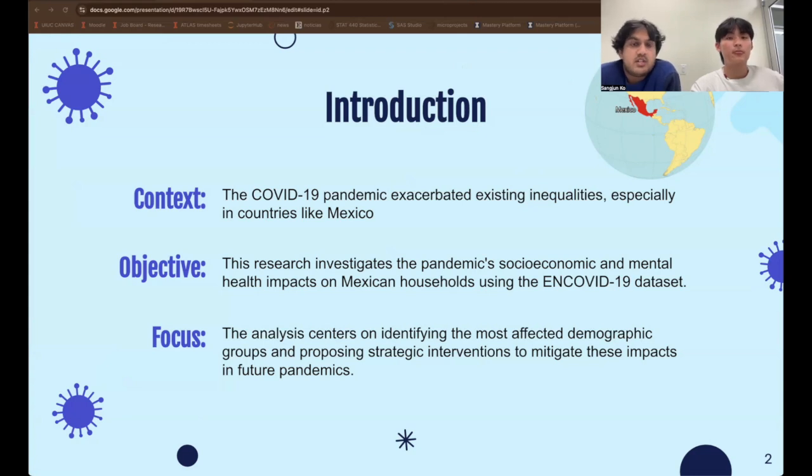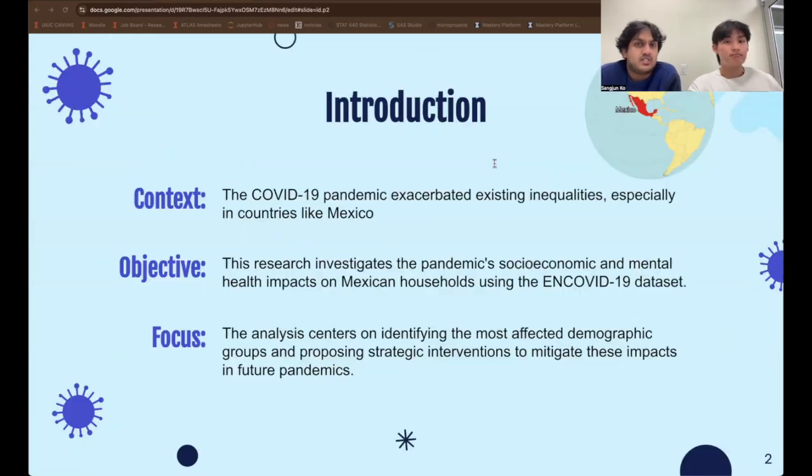For the objective of our study, we use data from the COVID-19 survey. This study examines the pandemic's socioeconomic and mental health impacts on Mexican households. The goal is to pinpoint which groups are the most affected and to guide strategies for minimizing similar impacts in future crises. For the focus, the analysis centers on three key areas: job loss, income reduction, and mental health. By exploring these issues across different demographics, such as age, gender, and region, our aim is to provide policymakers with targeted, data-backed recommendations for supporting the most vulnerable as Mexico rebuilds.